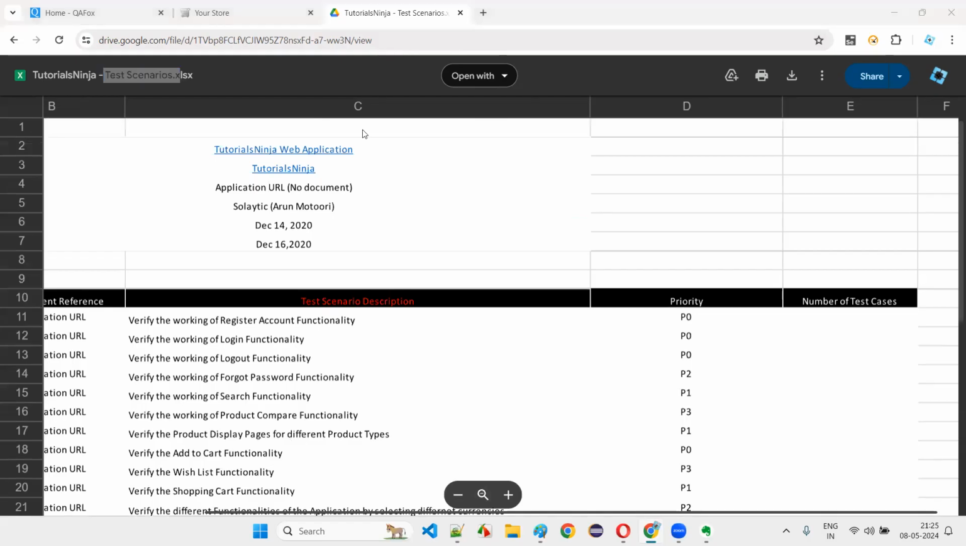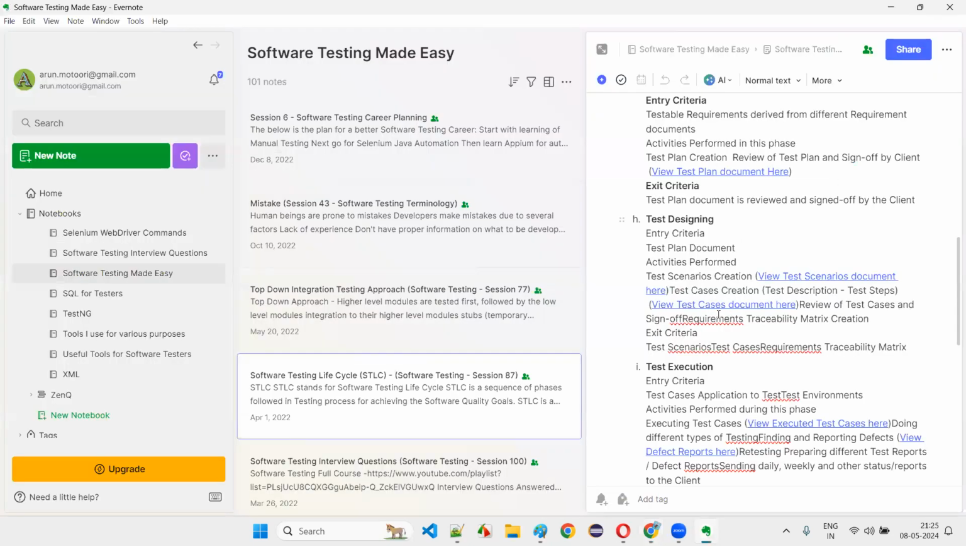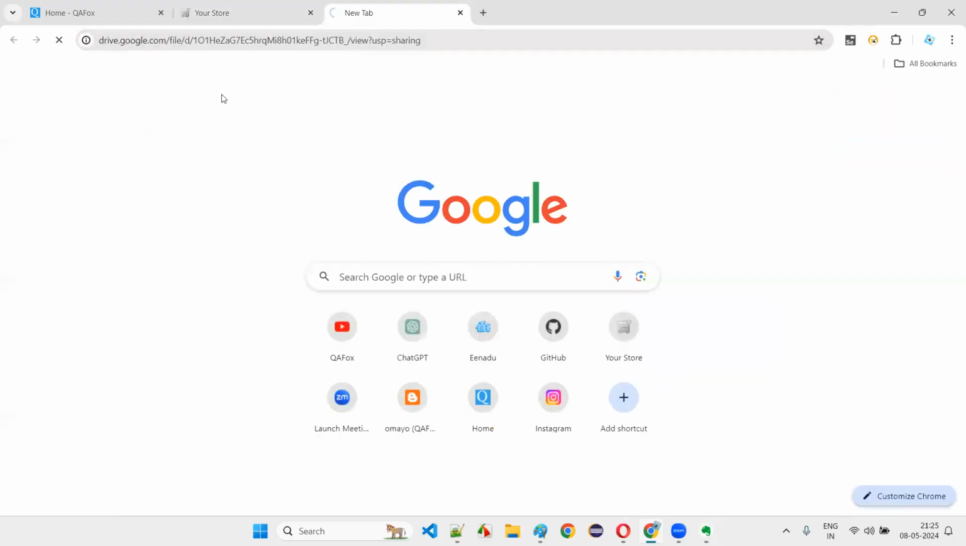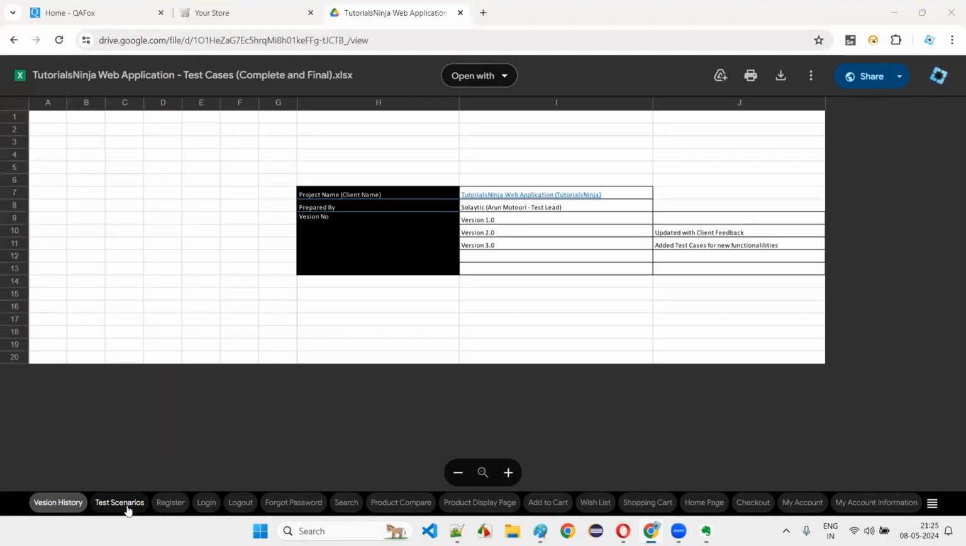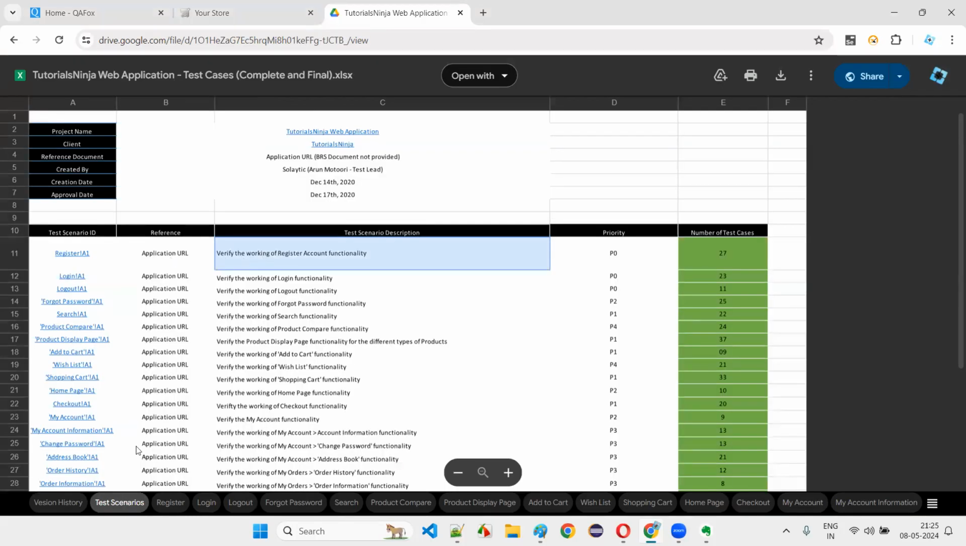Once the test scenarios document is approved by the client, the software testers will prepare the test case document. For each and every functionality mentioned in the test scenario document, they'll prepare the test cases. For example, I'll show you everything. Just give me a second. If you go to the test scenario section, in the test case document I embedded the test scenario section so that you can link it up. For verifying the working of the login functionality, how many test cases are there, guys?